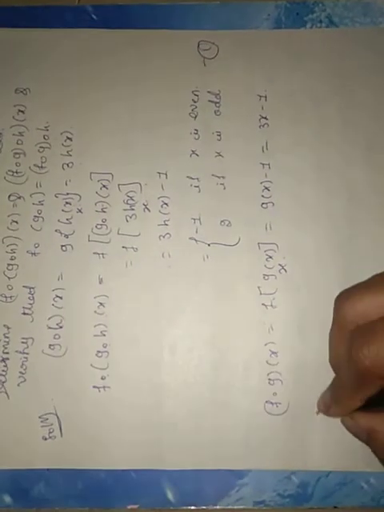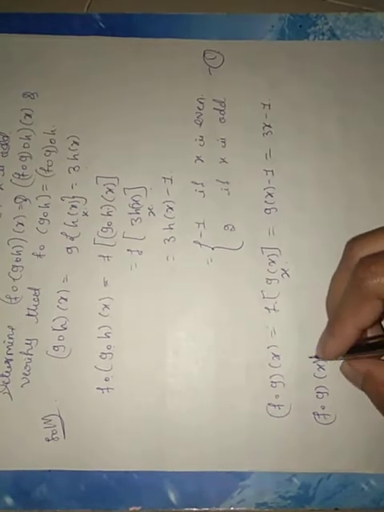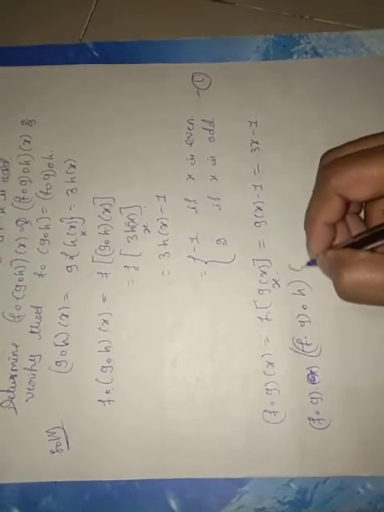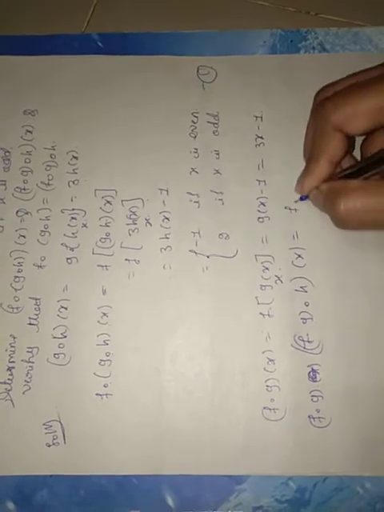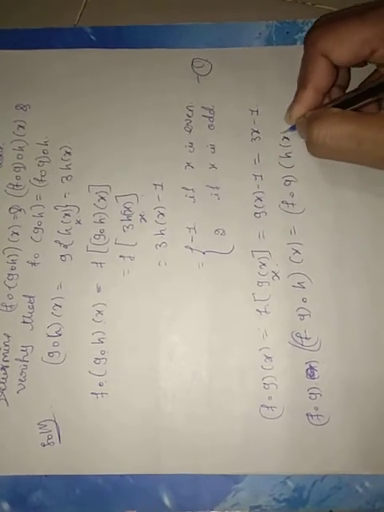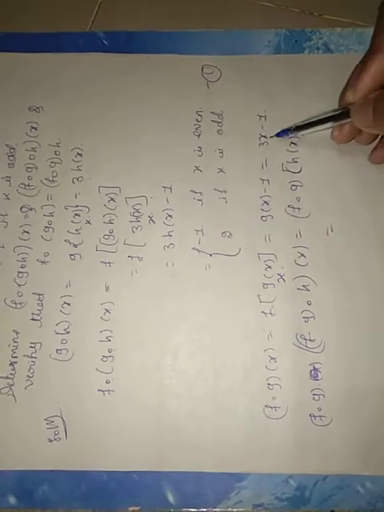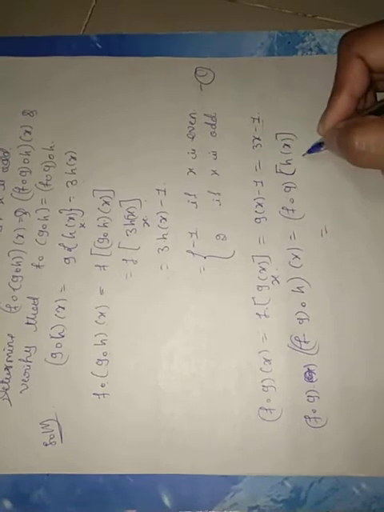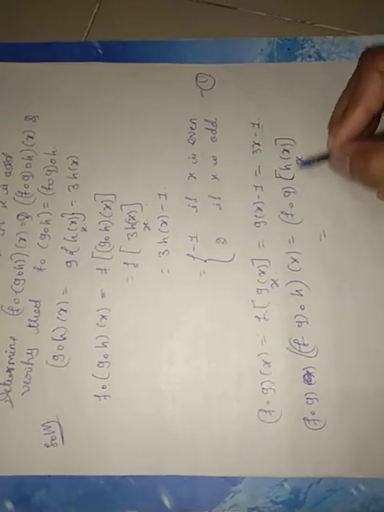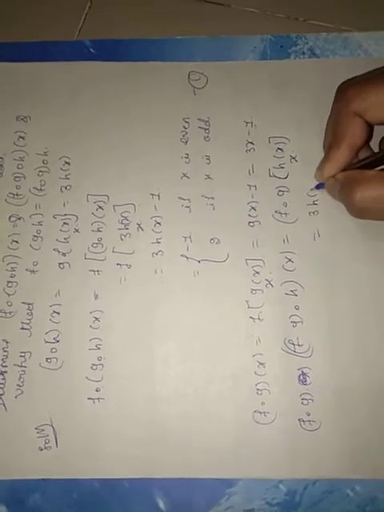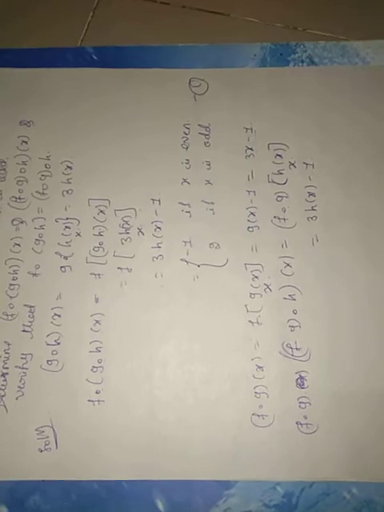So now (f∘g)∘h of x is equal to f∘g of h of x. We already know f∘g equals 3x minus 1. Instead of x here it is h of x. f∘g of h of x equal to 3 into h of x minus 1.